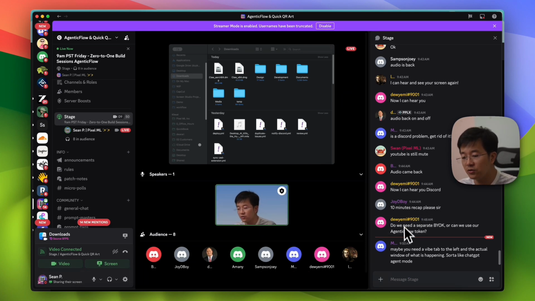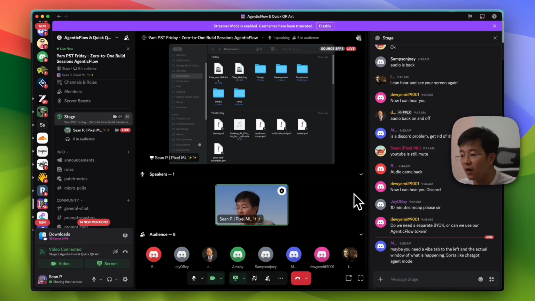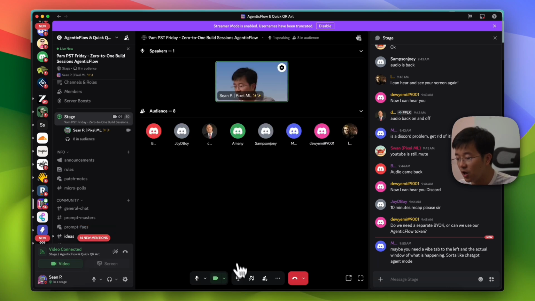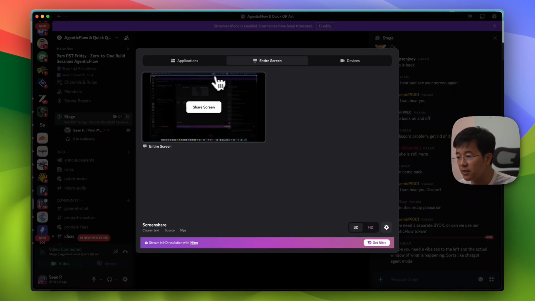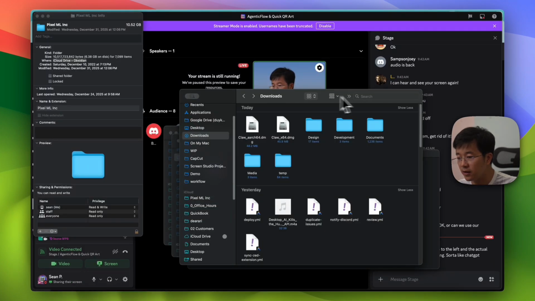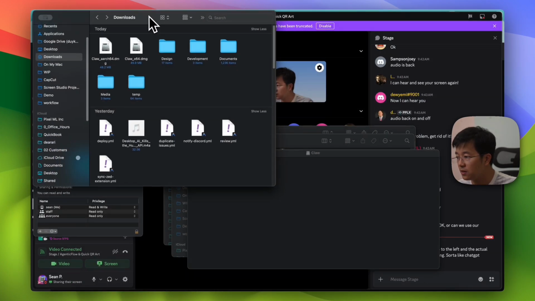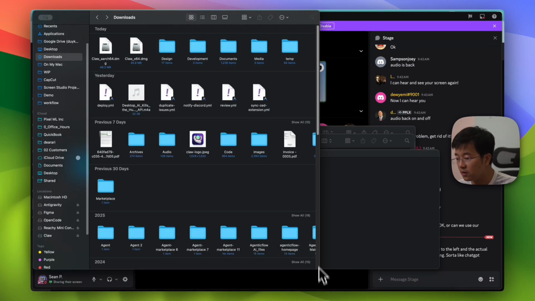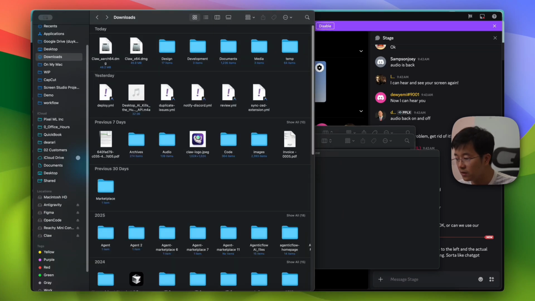Yeah, so this is a good suggestion. So right now, Claude is working hand in hand with me. So I'm thinking, hey, this is a good idea. So let me stop my screen. I'm going to share my entire screen instead. Okay, and then I'm going to open this folder, and I will make this bigger. And I'm going to put it on the right of the screen.